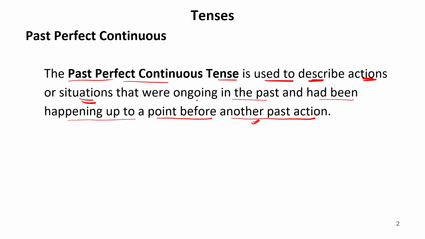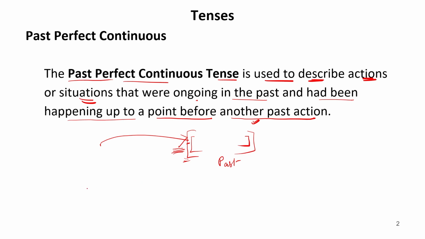It shows actions which began at a particular point of time in the past and continued up to a particular time when another action happened. This action, which happened right now, also shows the past action, and it continued up to a particular time when another action happened.